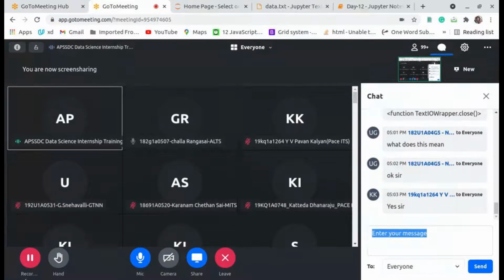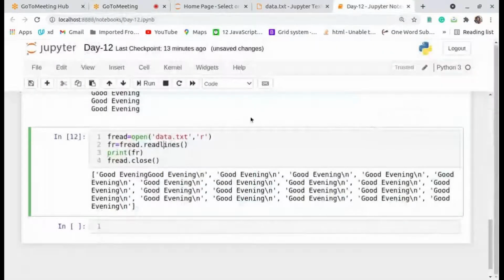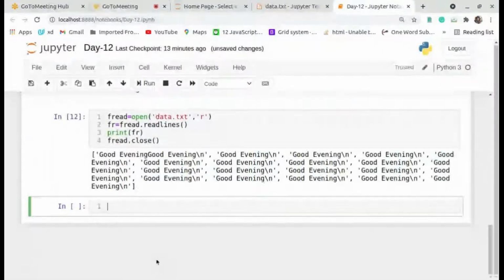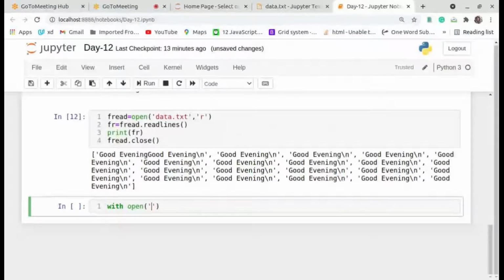Now we have to open the file another way. Now this is the keyword, with open of, how to give the file extension, like file name dot extension, data.txt. After that, as means alias, and you have to give one variable, your own way.